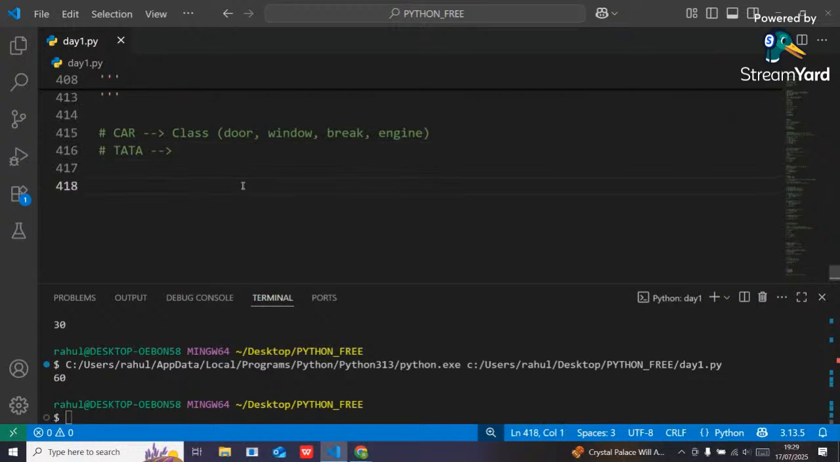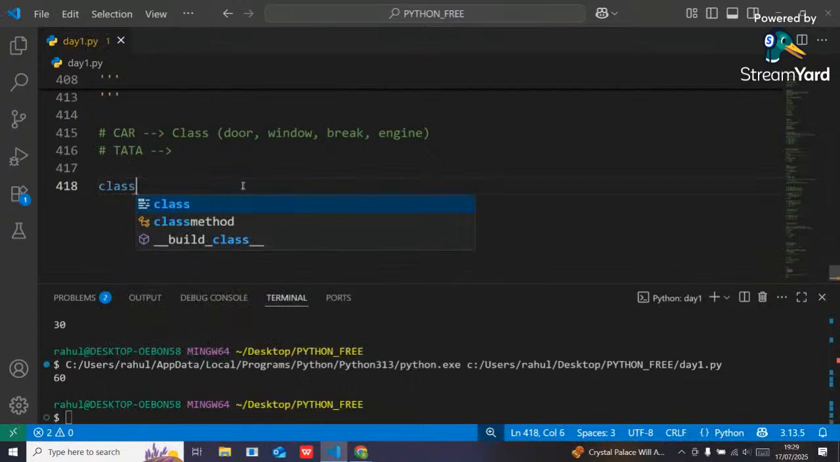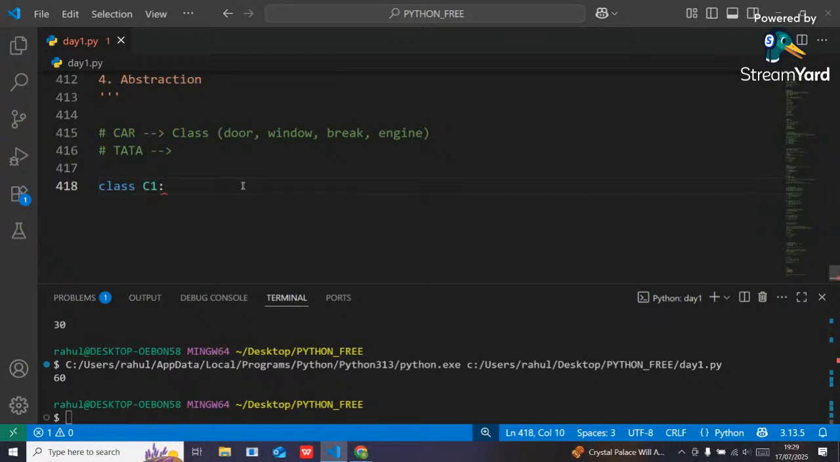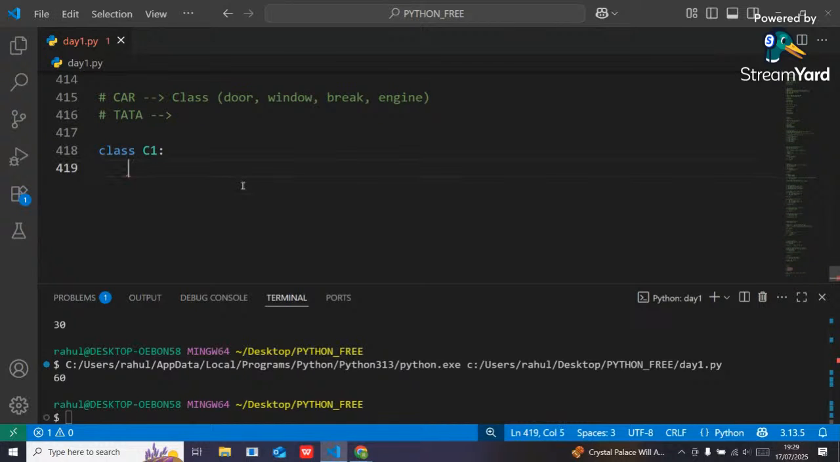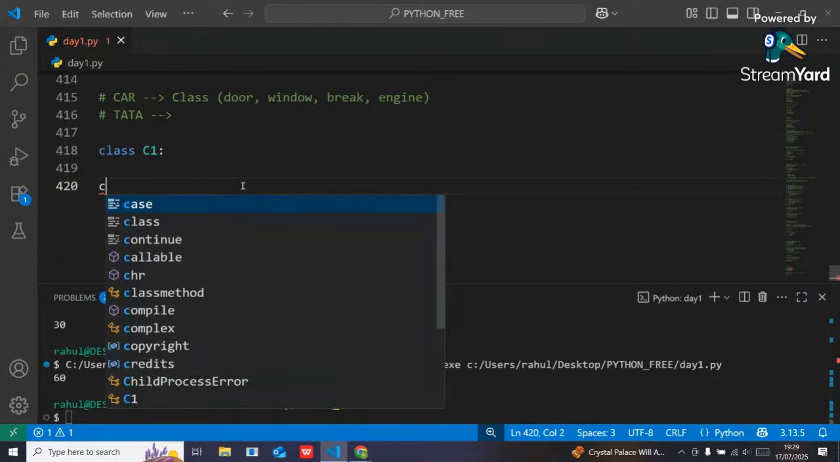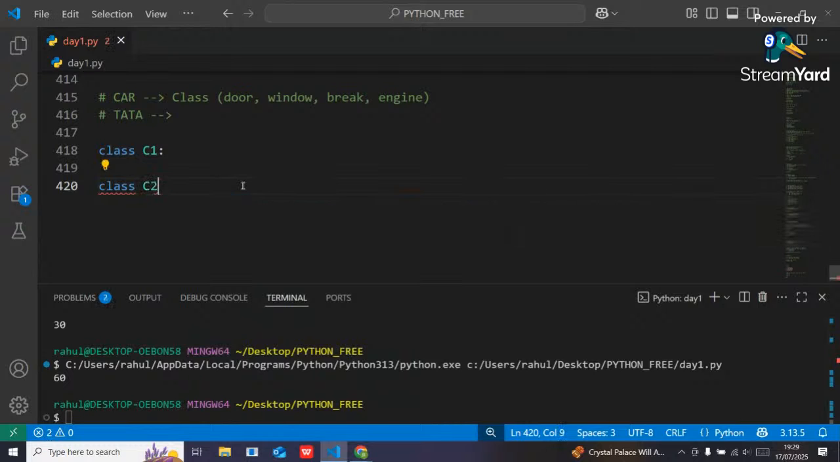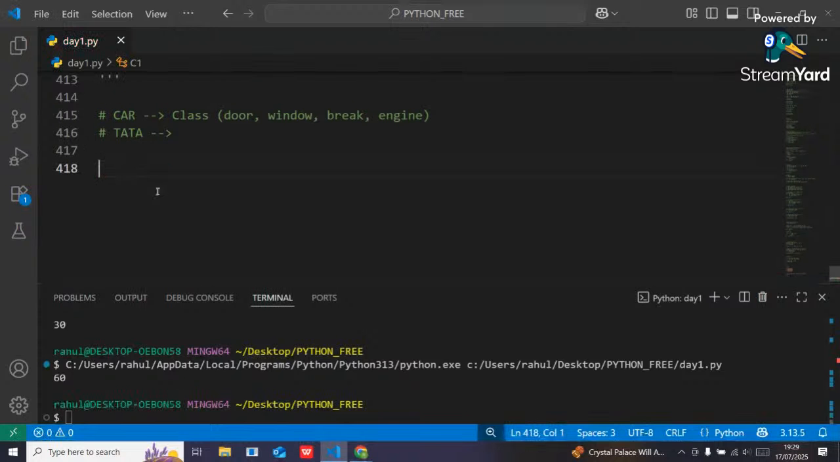Suppose I have one class C1, and some properties will be there. Now another class is there, class C2. If I take all the properties inside C1 into C2, then it is called inheritance, right? Okay, let me show you one diagram, guys.